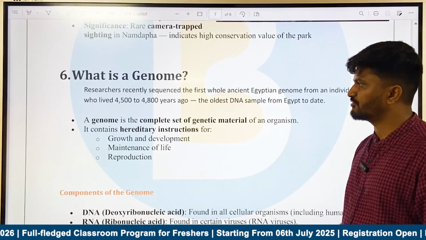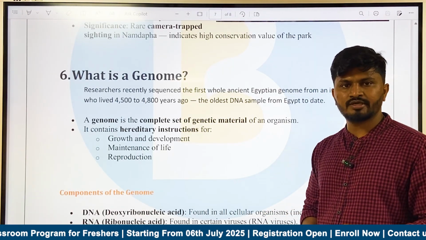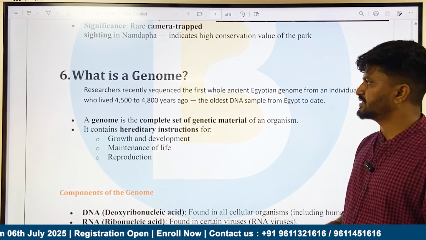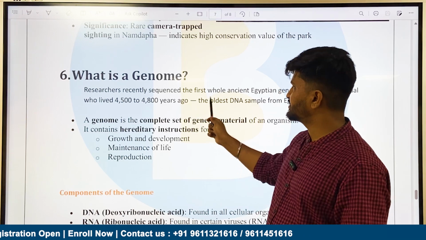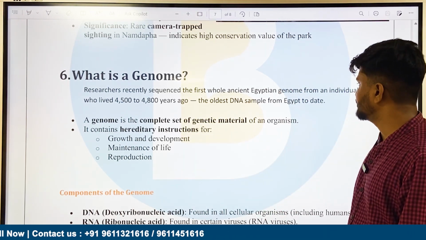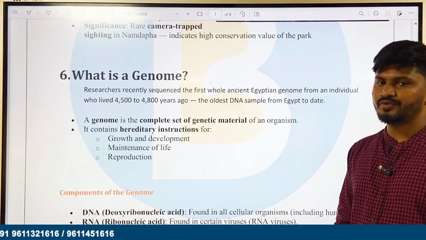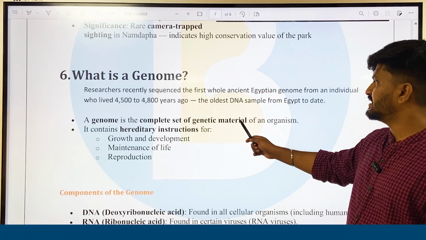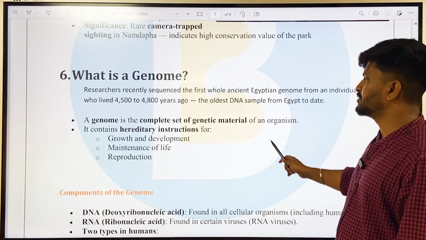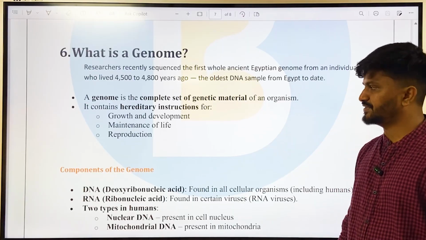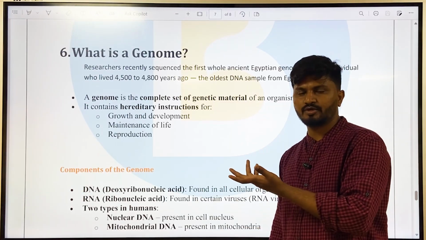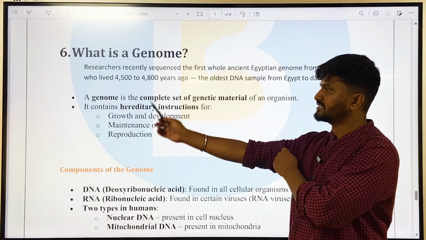And then the final article for the day is: what is a genome? Before we understand what a genome is, why are we studying it? Recently, researchers sequenced the first whole ancient Egyptian genome from an individual who lived 4500 to 4800 years ago, which is the oldest DNA sample from Egypt to date. That is why it becomes very important. Before we study it, we don't need the importance of the study for us, but we need to know what a genome is.